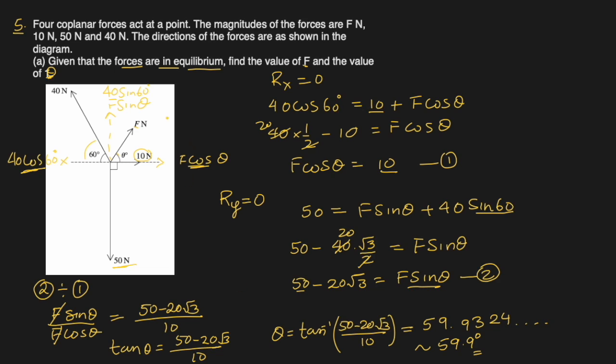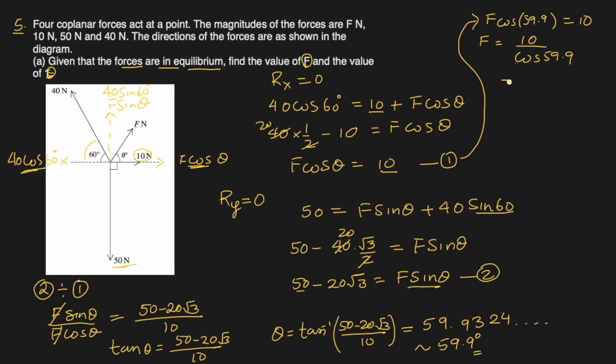Okay, but they asked for both theta as well as f, and f we have not found. We can use this one to find f. It is easier, right? F cos 59.9, and actually I'll use all the digits from my calculator, equal to 10. So f equal to 10 divided by cos 59.9.